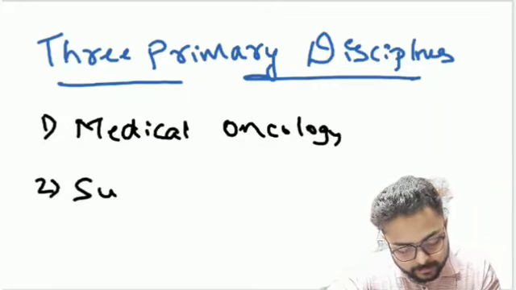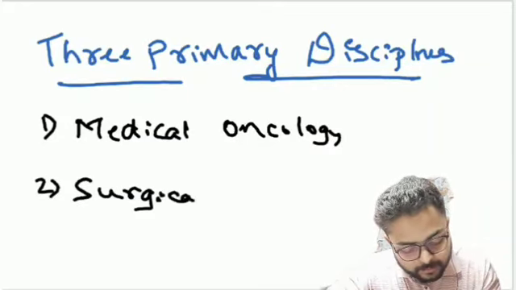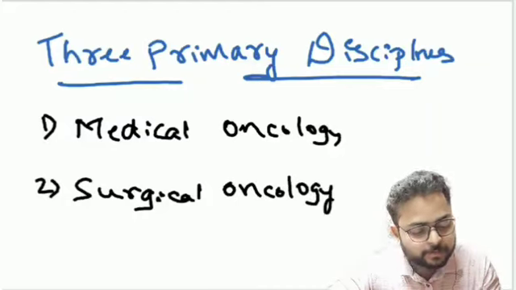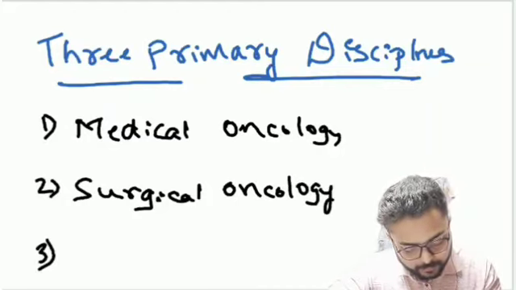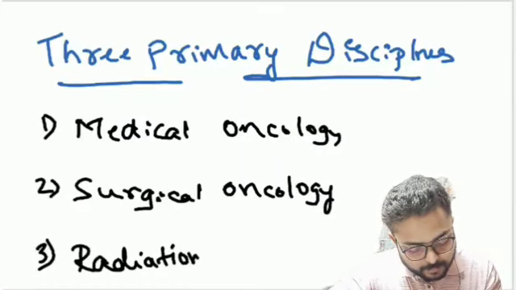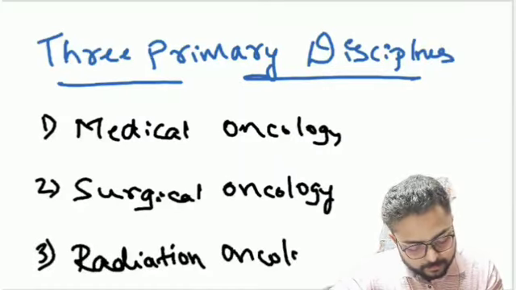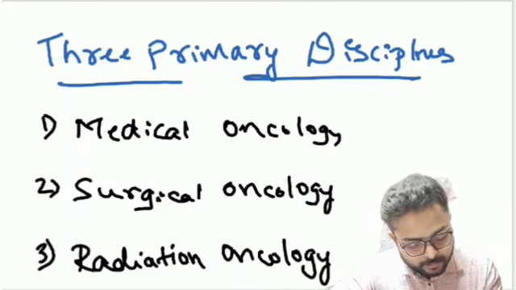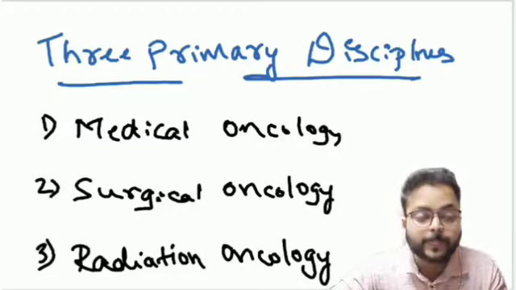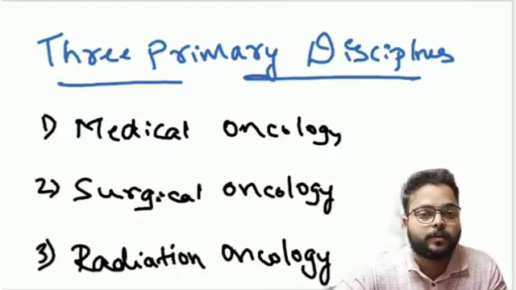Then the second one is surgical oncology. Then the third one is radiation oncology.